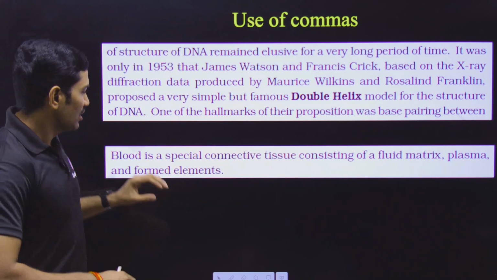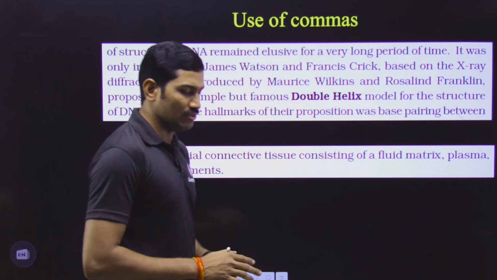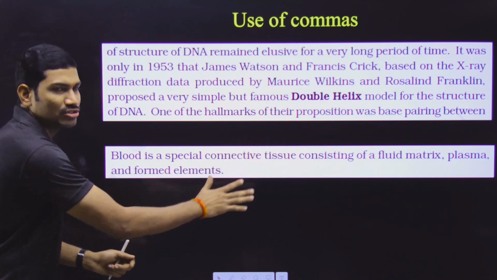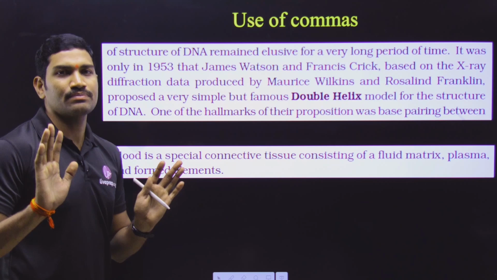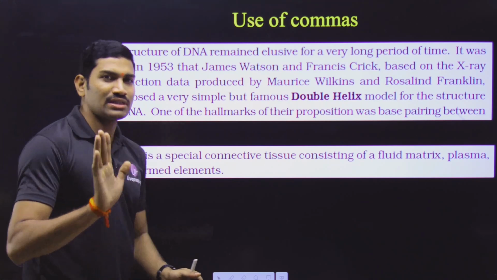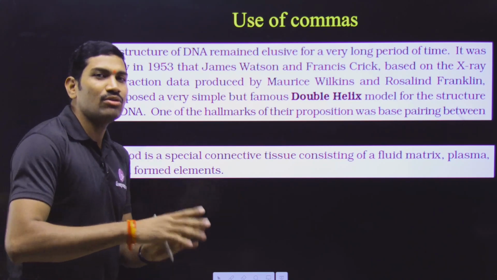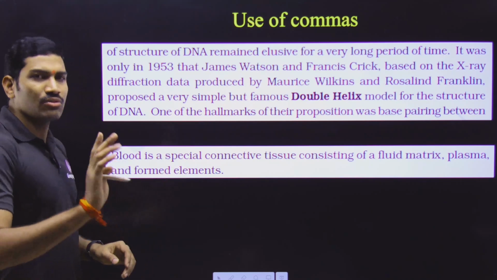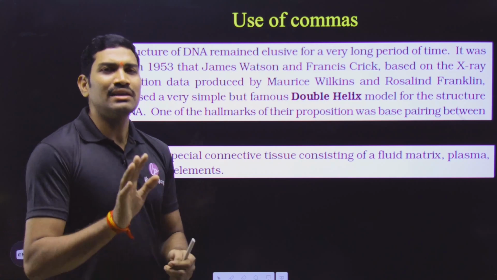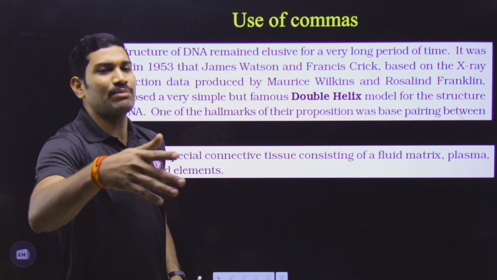Now the point here is, based on this sentence, now tell me, blood is having how many components? Tell me now. Read the sentence once again. The question here is, based on this sentence, blood overall is having how many components? Is it 2 components or 3 components? This is where general students are making mistakes. First I will tell you what mistake is done by the students, then I will tell you what the original sentence is. Okay, what are the students doing? Blood is a special connective tissue. Different types of tissues are there. In that, connective tissue is one type. In that connective tissue also, blood is a special type of connective tissue.